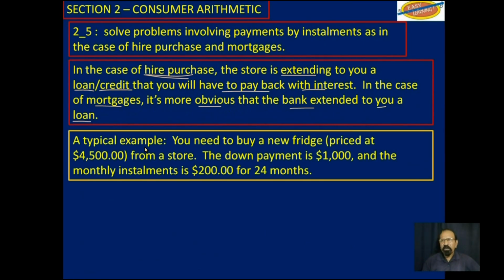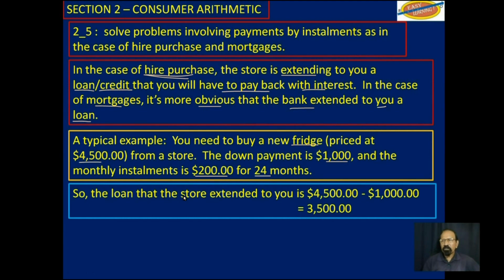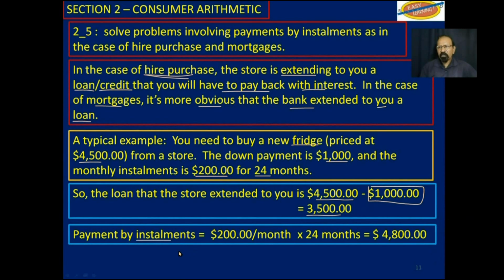A typical example: you need to buy a fridge priced at $4,500 from a store. The down payment is $1,000 and the monthly installment is $200 for 24 months. So the loan that the store extended to you is $4,500 minus the $1,000 that you pay down. And so $3,500 is the credit or loan the store extends to you. If you pay by installment, you will pay $200 a month for 24 months.